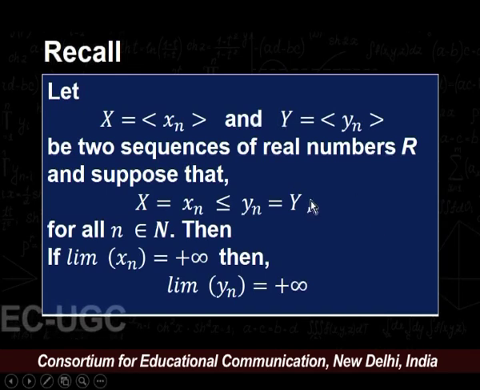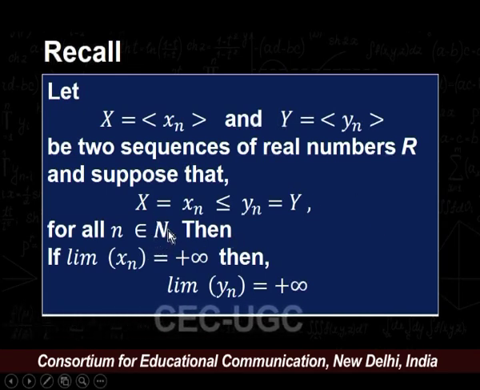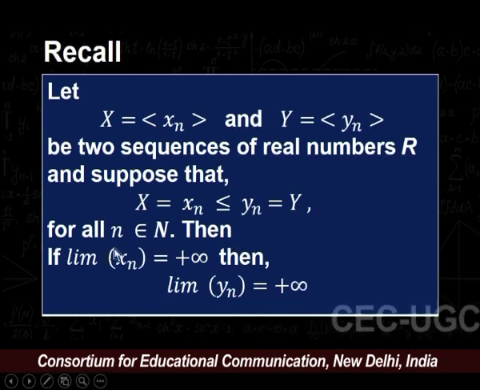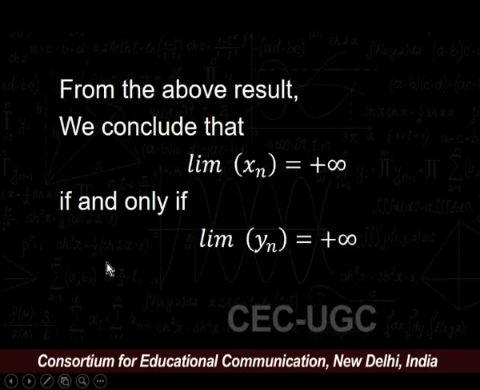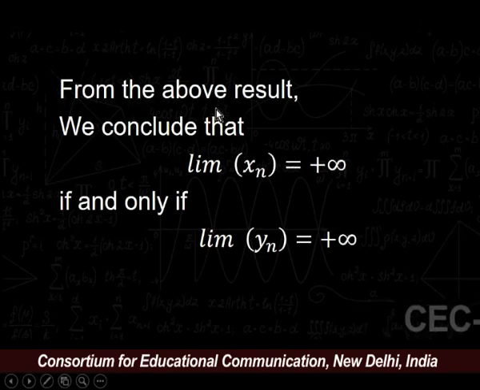We have a result: if x = (x_n) and y = (y_n) are two sequences of real numbers, and suppose that x_n is less than or equal to y_n for all n belonging to natural numbers, then if limit of x_n is equal to plus infinity, we must have limit of y_n equal to plus infinity. So, from the above result, we can conclude that limit of x_n is equal to plus infinity if and only if limit of y_n is equal to plus infinity.